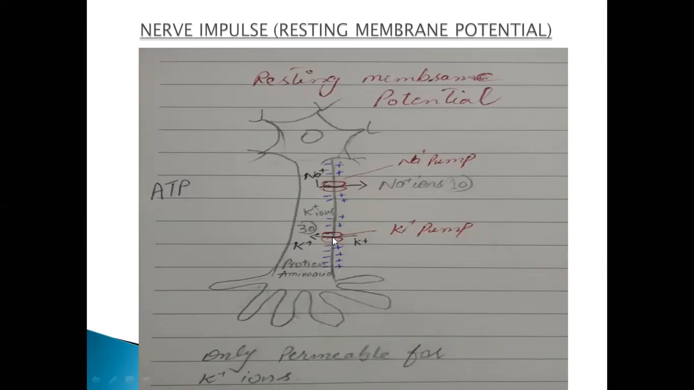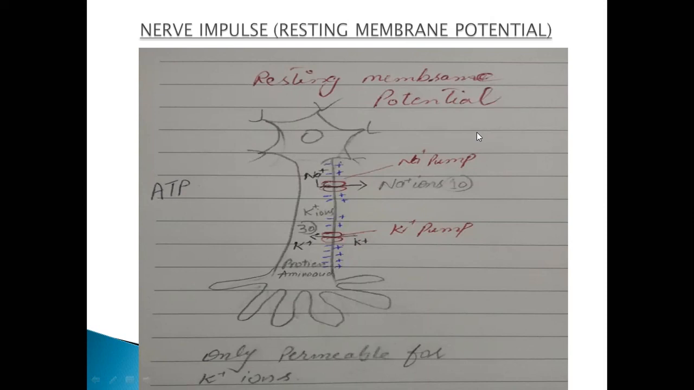But as you get some strong stimulus, the action potential will occur. And before that, the resting membrane potential is minus 70 millivolt. So what is the resting membrane potential when outside has the positive charge and inside has the negative charge? At this time, the resting membrane potential is minus 70 millivolt.